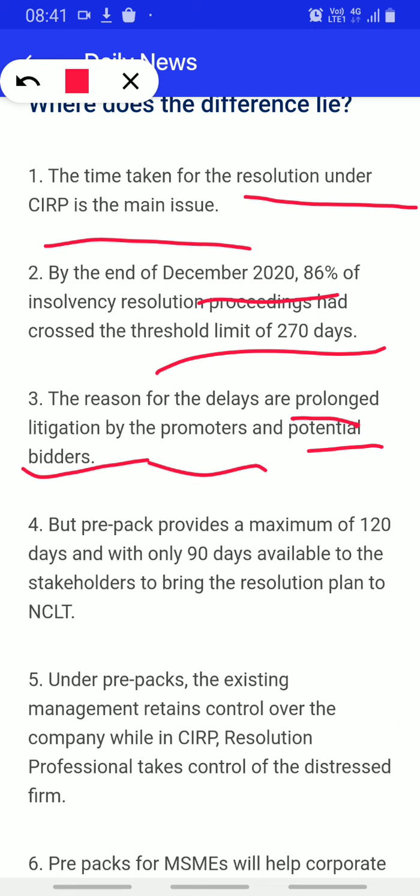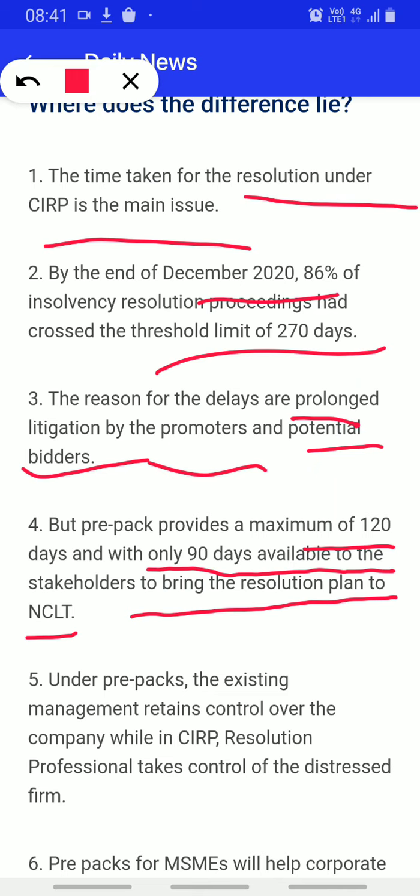But prepacks provide a maximum of 120 days, with only 90 days available to the stakeholders to bring the resolution plan to NCLT. So prepack is a new thing which has been introduced for MSMEs. Earlier in the insolvency process, we have a resolution which we need to sort out in 270 days, plus a 90 days one-time extension from NCLT.